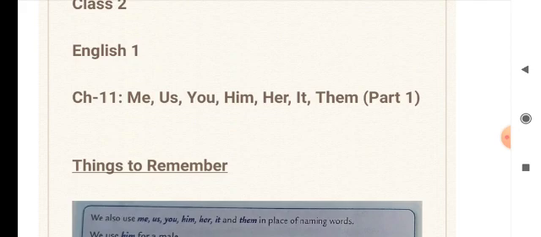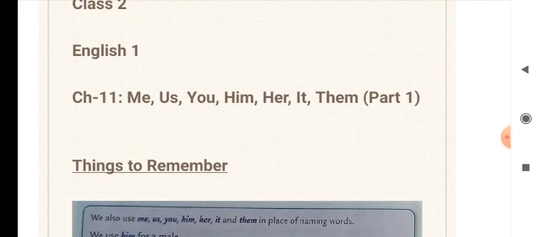These words which we are seeing for chapter 11 are also used for the naming words, but these pronouns are called object pronouns. Why? Because they are not used in the beginning, they are used at the end. For example, let me give you an example to make you understand.